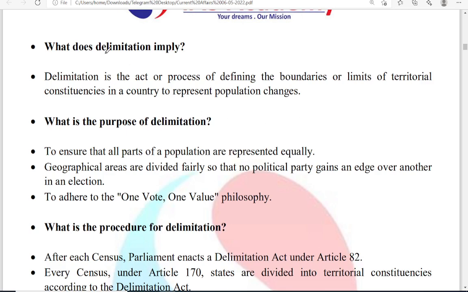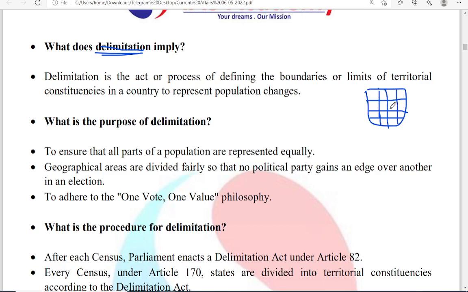Okay, what is delimitation? The delimitation concept is, suppose there is a state, it is divided into a number of constituencies. Based upon the population, the size of the constituency is decided. If the population is less, then the size will be more. If the population is more, the size of the constituency is less.